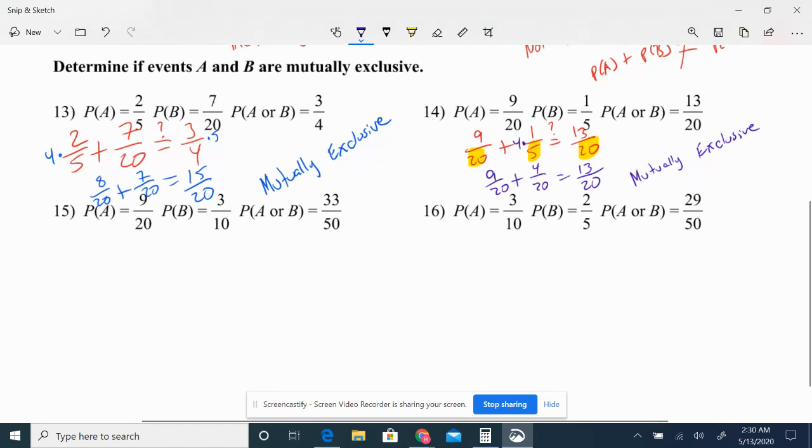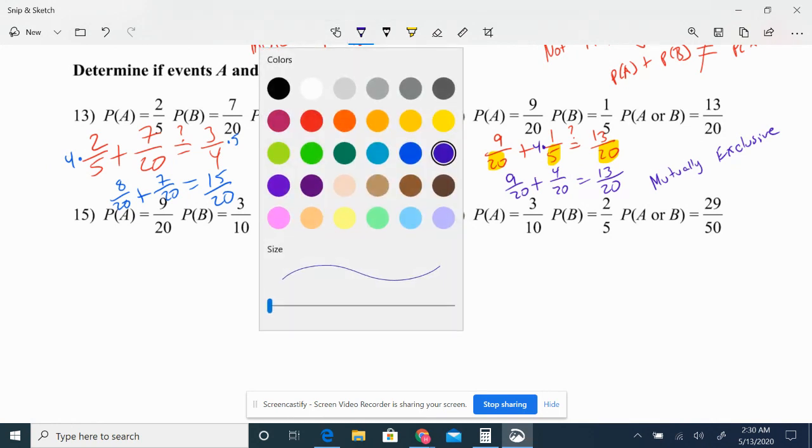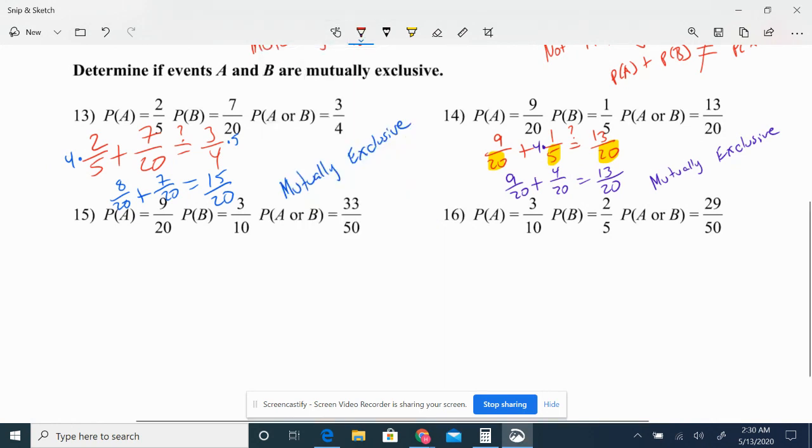Let's take a look at question number 15. I'm just going to add probability of A plus probability of B. So I'm just going to go 9 over 20 plus 3 over 10 equals 33 over 50. Probability of A plus probability of B. I'm wondering, so I'm going to put a question mark on top of my equal sign. I'm wondering if it's probability of A or B.